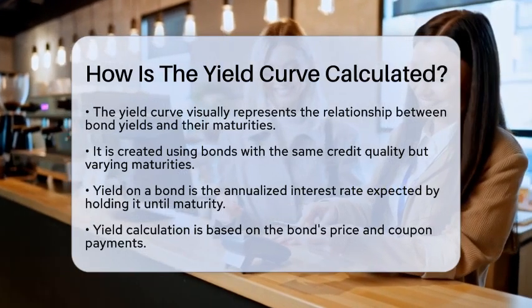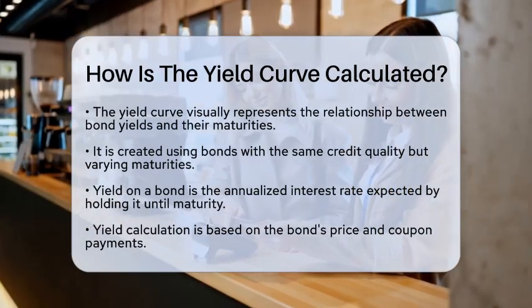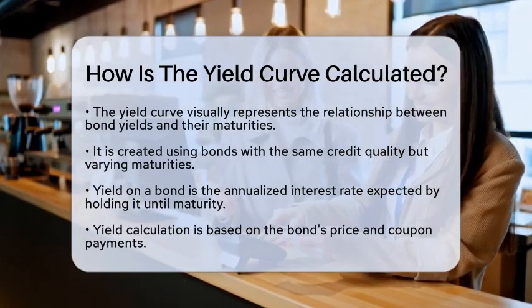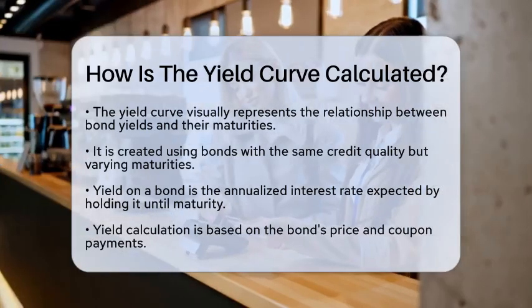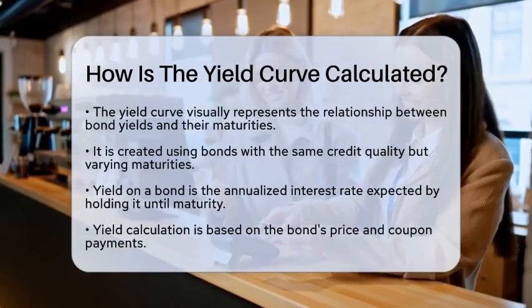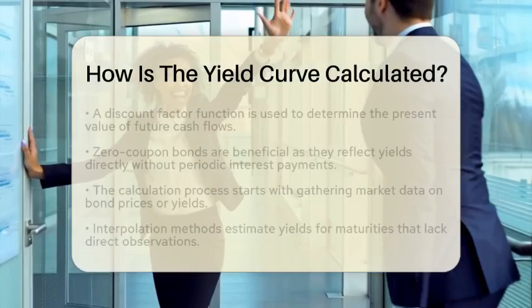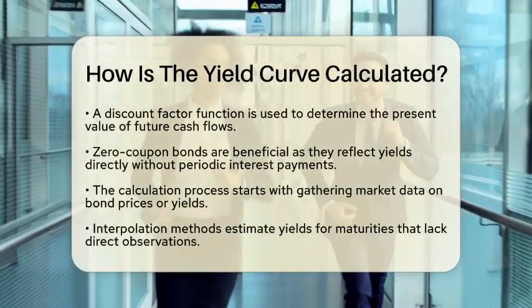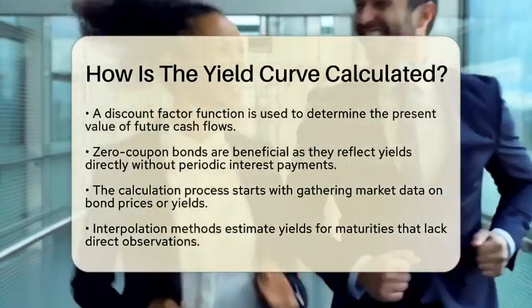First, let's talk about yield calculation. The yield on a bond is the annualized interest rate that an investor can expect to earn by holding the bond until it matures. This yield is calculated based on the bond's price and its coupon payments.